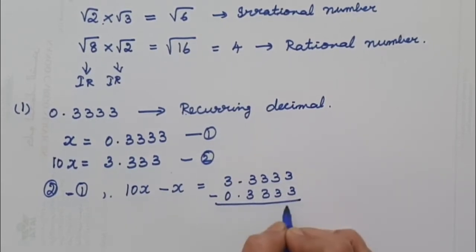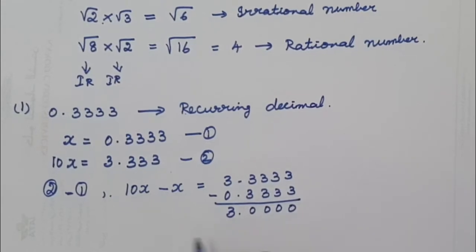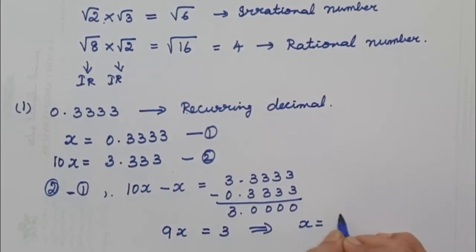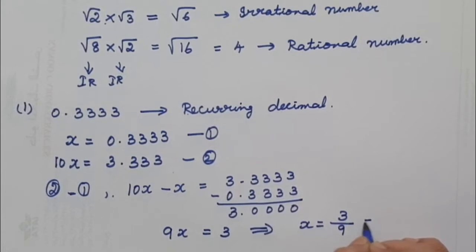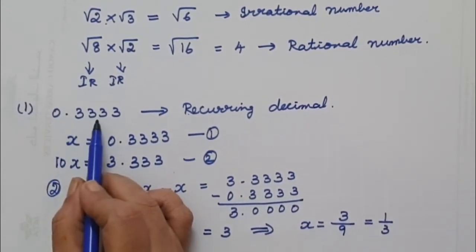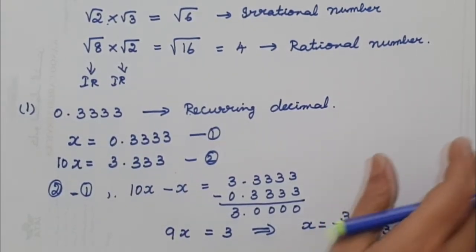So when I subtract it, what happens? These all become 0. And we are left only with the 3. So this is 9x. 10x minus x is 9x. 9x equal to 3, which implies x will be equal to 3 over 9, which will be equal to 1 over 3. So our 0.333 can be written as 1 over 3 as a fraction.